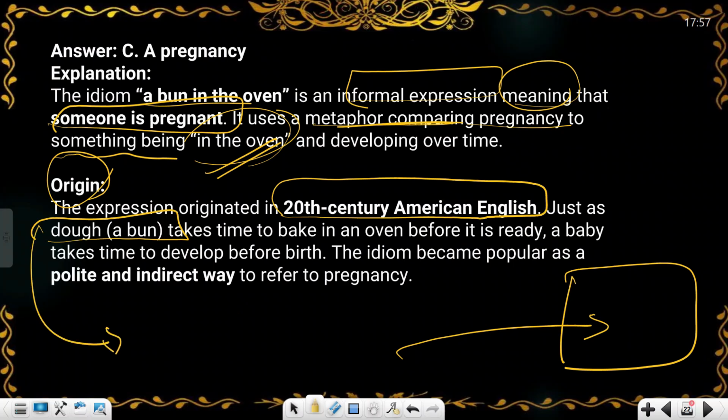And if you bake that dough, at the same time you can also relate it with the baby, that baby takes time. In the womb, a baby takes time to grow, to develop, to evolve. In the same way, the bun also takes time in the oven. So this is originated from there.